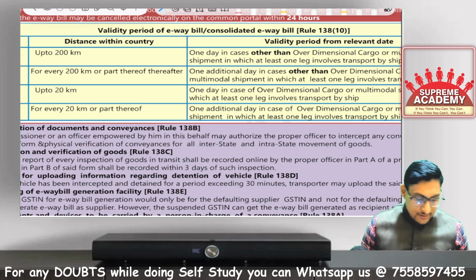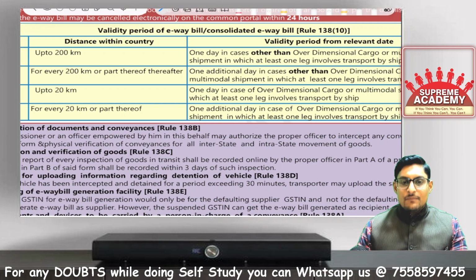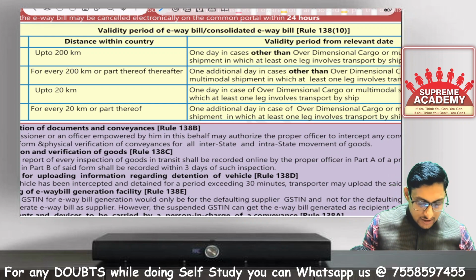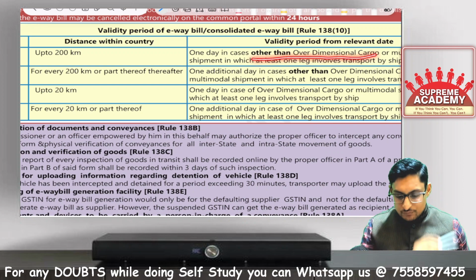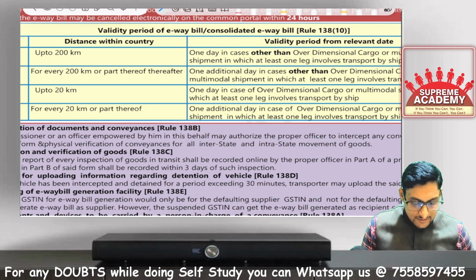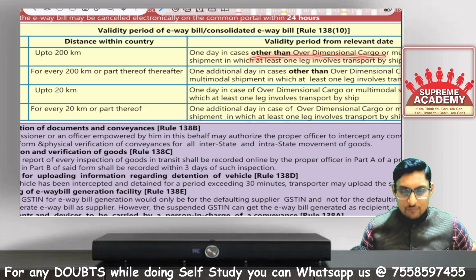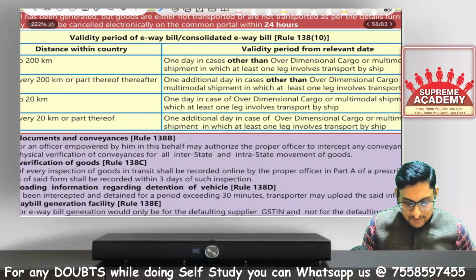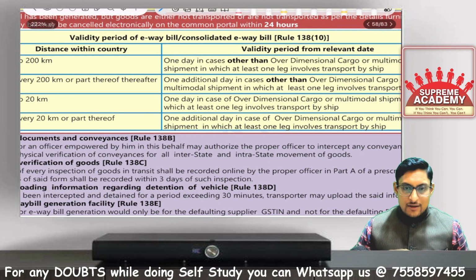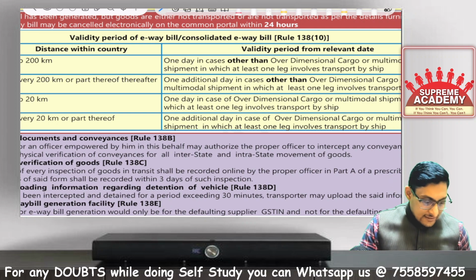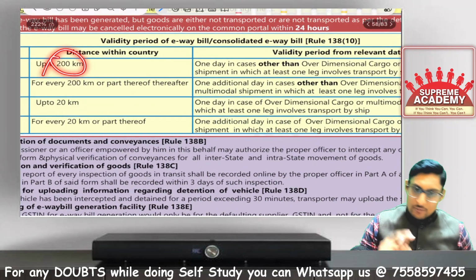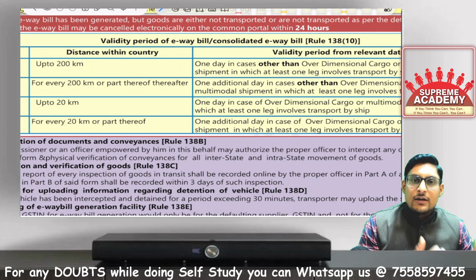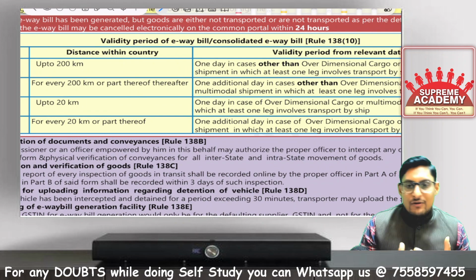Now, validity period. When we are talking about an e-way bill for any consignment in a conveyance other than over-dimensional cargo or multi-modal shipment. Multi-modal shipment means one leg is transported by road and another by ship. In that case, you will get 1 day for 200 kilometers. And for another 200 kilometers or part thereof, you will get again 1 day.